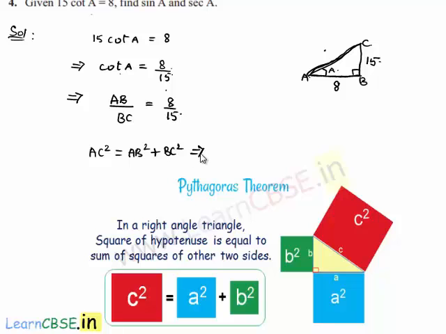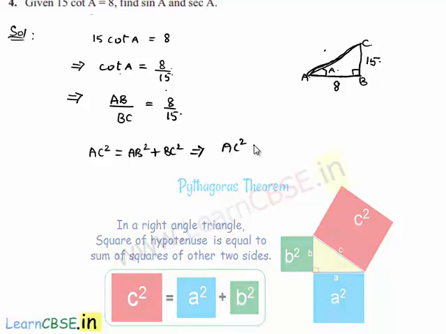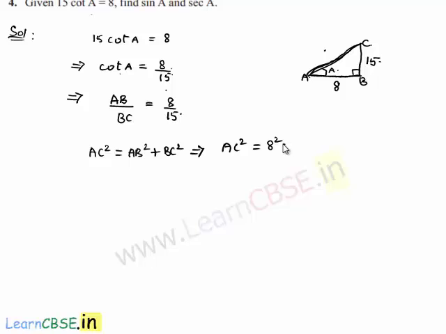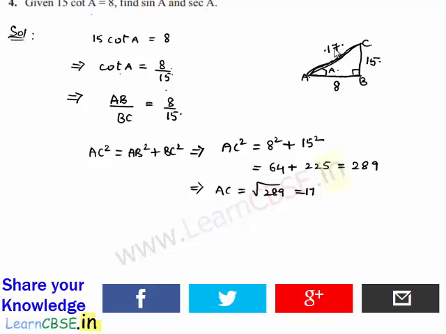That implies AC square is equal to AB square, that is 8 square, plus BC square, that is 15 square, which is equal to 64 plus 225, that is equal to 289. So here we get the value of AC as square root of 289, which is equal to 17. So AC can be written as 17.